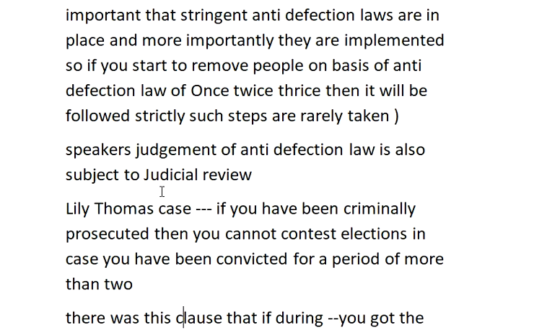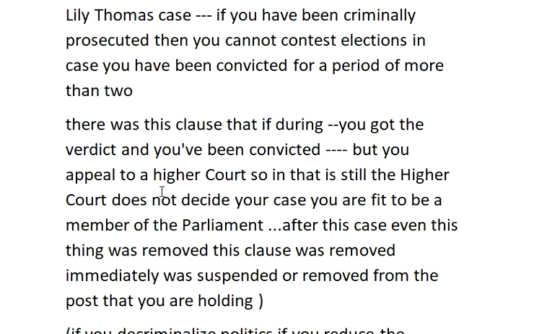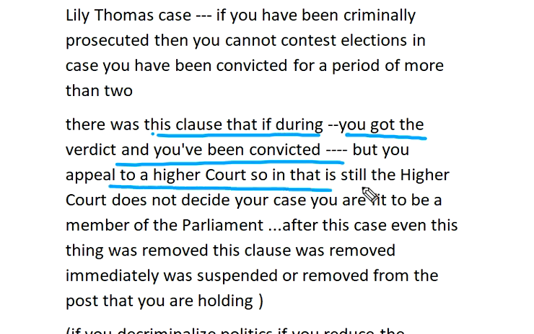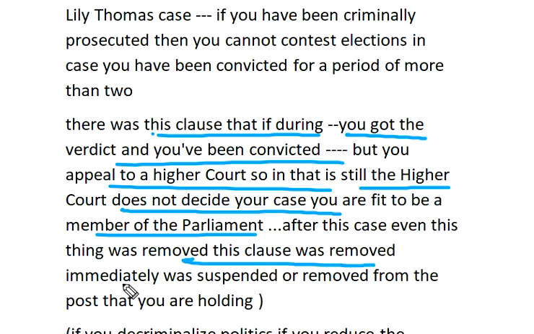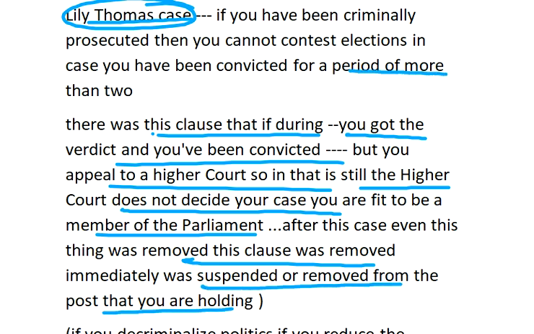In the Lily Thomas case, if you are criminally prosecuted, then you cannot contest elections in case you have been convicted for a period of two years or more. Earlier there was a clause that even if you were convicted, if you appealed in a higher court, you could continue as a member of Parliament. After the Lily Thomas case, this clause was removed. So immediately after being convicted by any court for more than two years, it led to the suspension of the person.